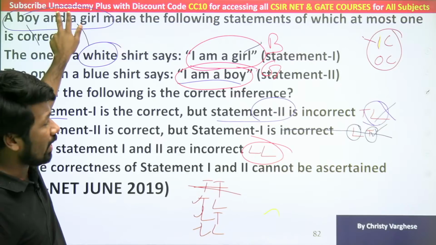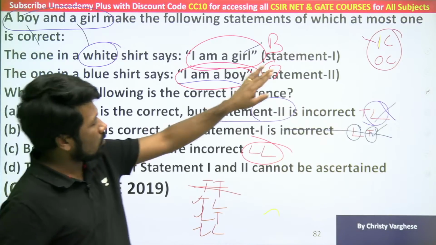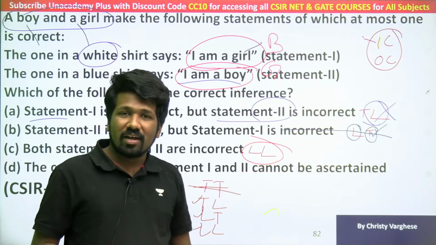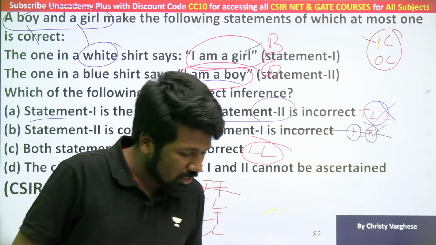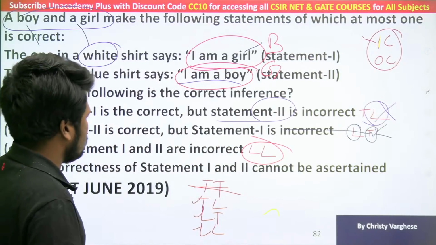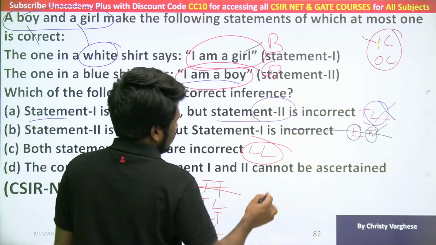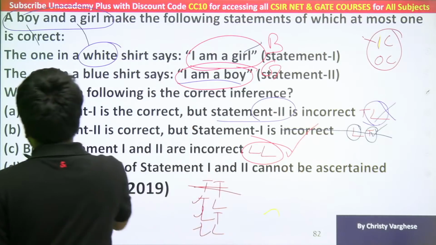There is a boy and a girl. And at most one is correct is also satisfied. Maximum one is correct means zero correct is also possible. ज़्यादा से ज़्यादा one correct है, so zero correct भी possible है ना. तो option C totally correct है. So option C is the answer.